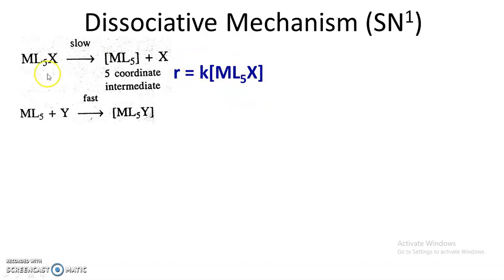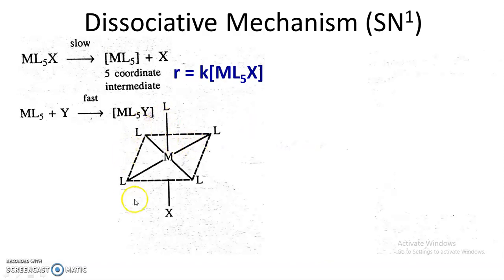So the rate depends upon the concentration of ML5X. At the same time, in the slow step there is involvement of only one reactant or only one species, and therefore this is a unimolecular reaction, and that is SN1, substitution nucleophilic unimolecular reaction.